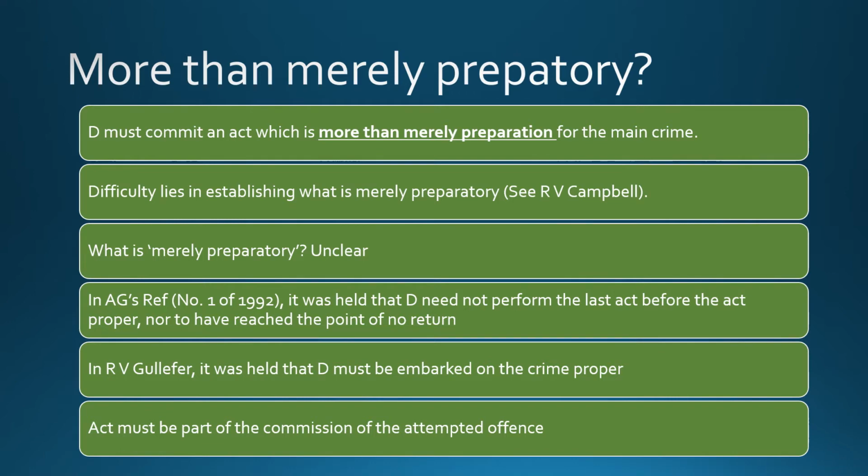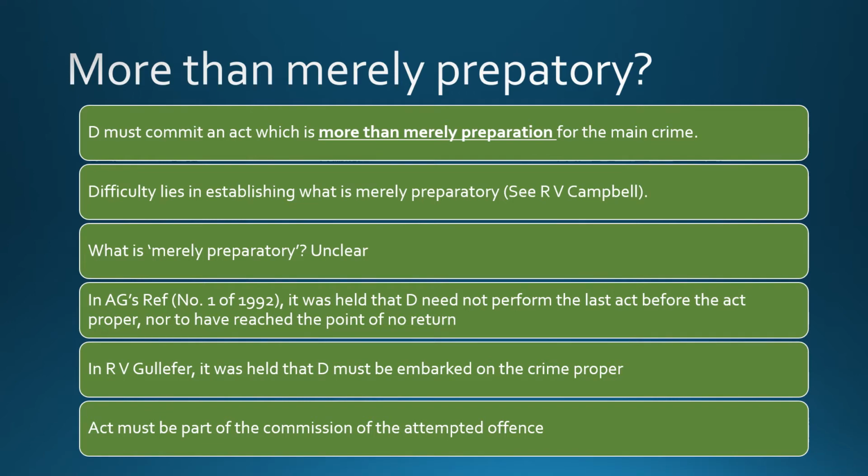Then I need also to get away with the money and leave. So there are many different steps. It might be that the last act before the act proper, before I actually take the money, is to pull the gun. What we're saying in the Attorney General's reference number 1 of 1992 is that we don't need to pull a gun to be convicted of attempted robbery.